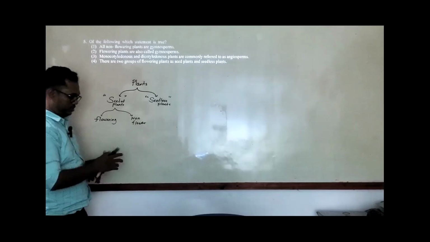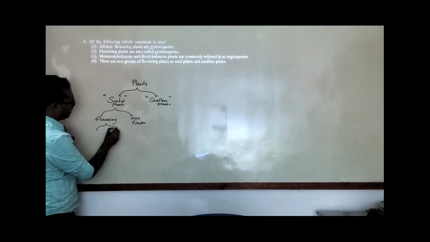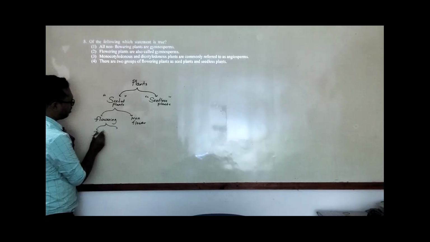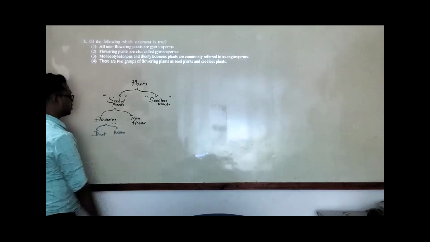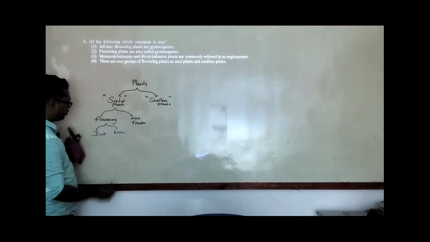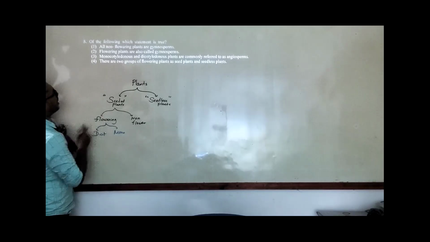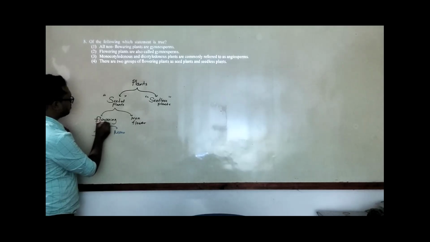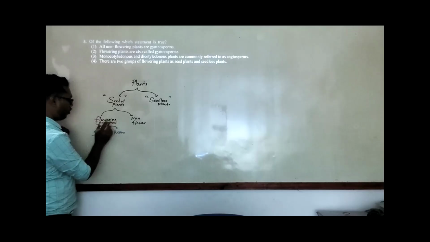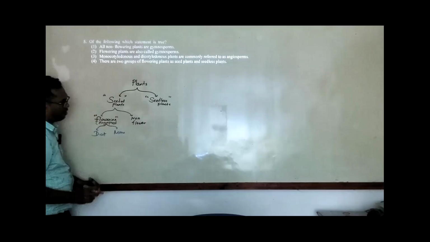The thing is, flowering plants we can divide into two categories. Usually we call them dicot and monocot. The usual term for the flowering plants is angiosperms. Why angiosperm? Commonly we use the term angiosperm.